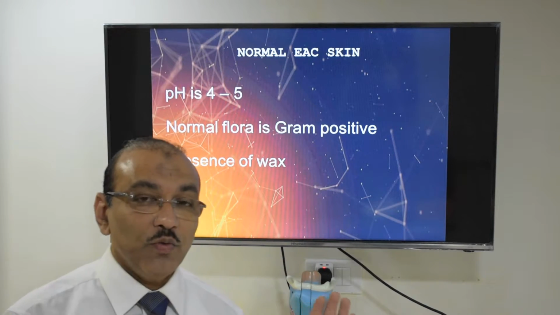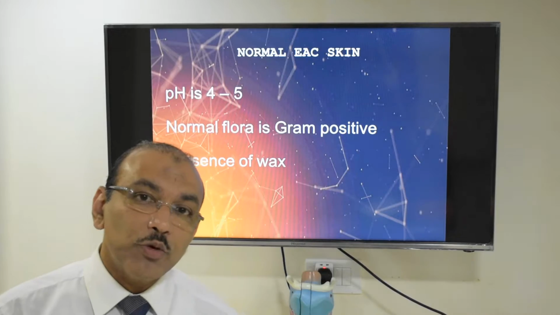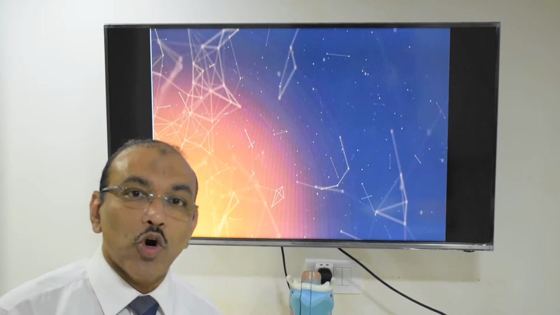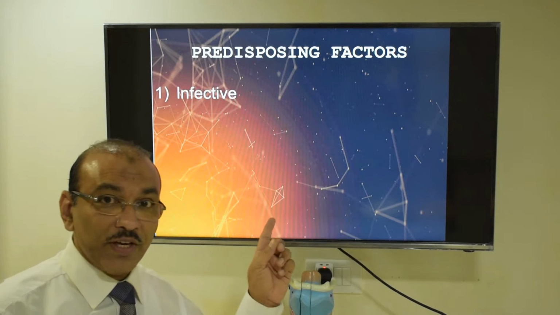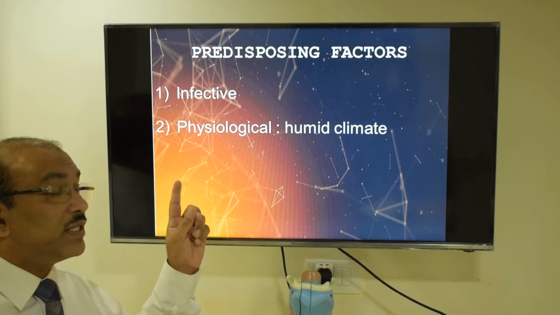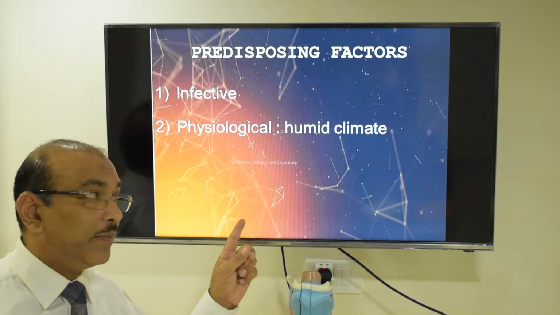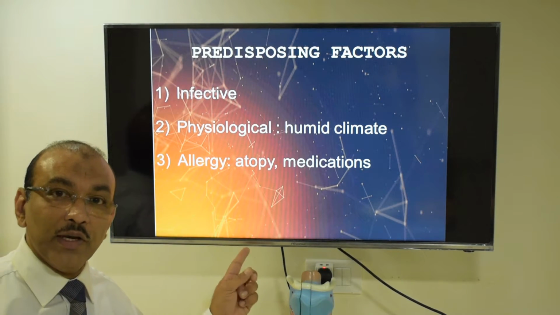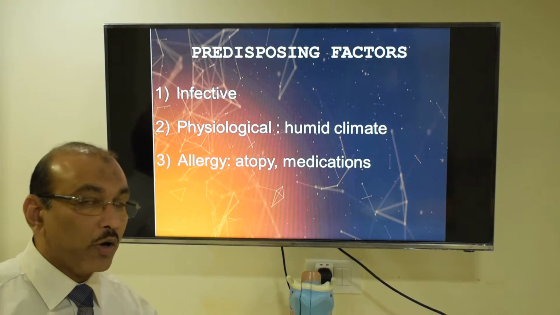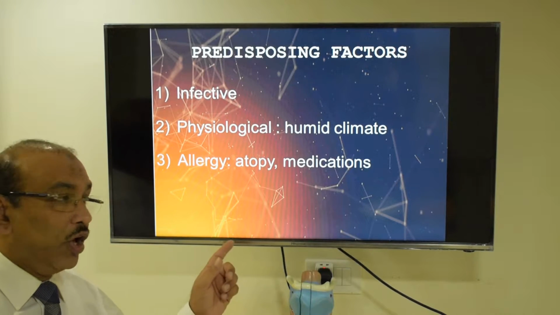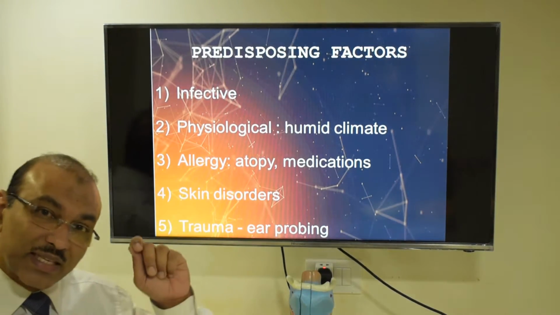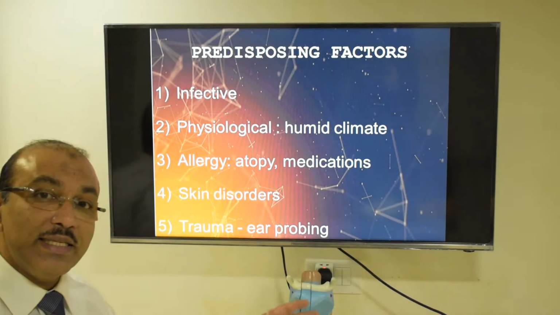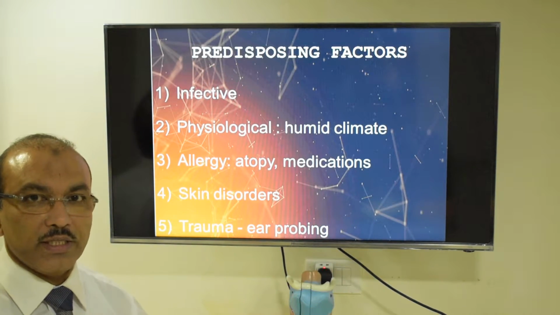Now, next we'll see what are the predisposing factors which can lead to otitis externa. So, one is infection. Second, it's very common in humid climate. Any sort of allergy, whether it can be medicine or allergy of the body anywhere. Any skin disorder, and last is any type of trauma, even scratching and itching. All this can predispose to otitis externa.